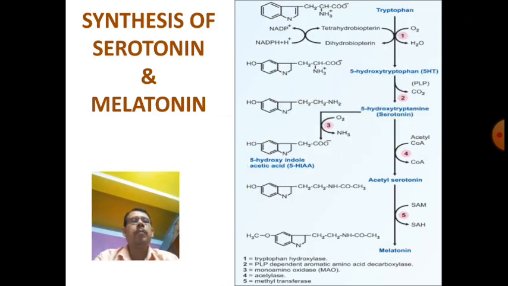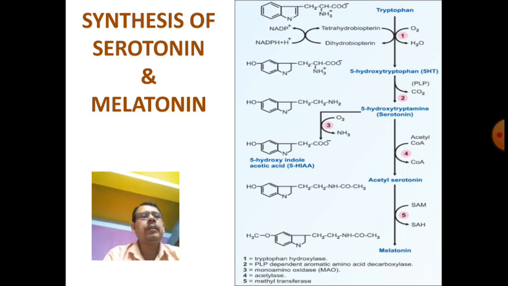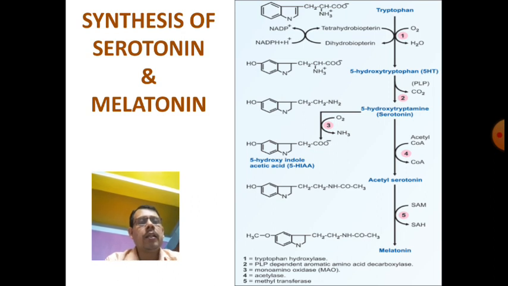How is serotonin produced? Generally from tryptophan, by the enzyme tryptophan hydroxylase, which produces 5-hydroxytryptophan. Then, in the presence of PLP-dependent amino acid decarboxylase, it produces 5-hydroxytryptamine. Then there is formation of acetyl serotonin by acetylase, or 5-hydroxyindole acetate (5-HIAA), which is excreted.